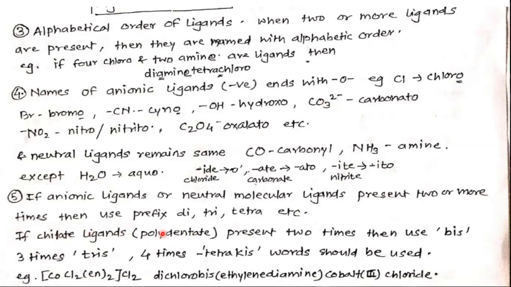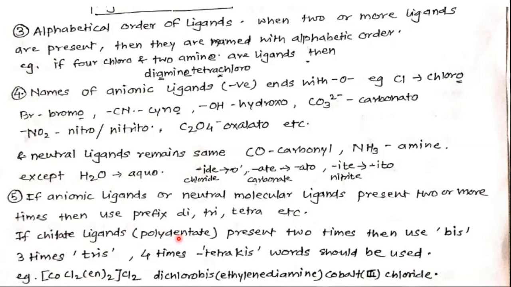Chelate means crab's claw, kekda. When a crab holds a certain thing in its claw, it is called chelate. It means more than one donor atom, and when these donor atoms bond with the metal, it looks like a crab's claw.